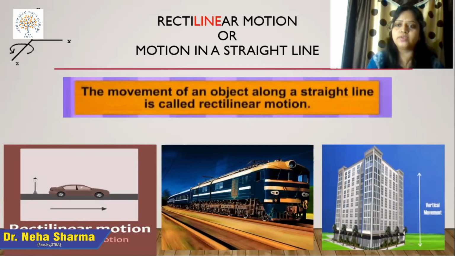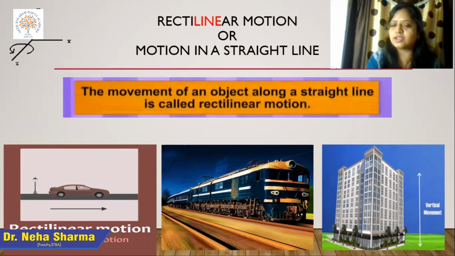Another example, in the center picture, is a train. If the train is moving on a straight path, it is moving in a horizontal direction only. It is not moving in the y direction, the vertical part, or in the z direction. If anything is moving on one axis only, then we can say that it is a linear motion.